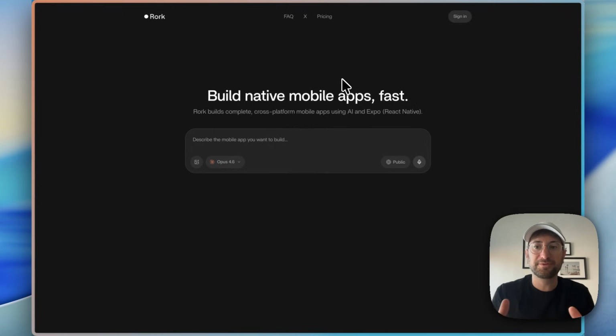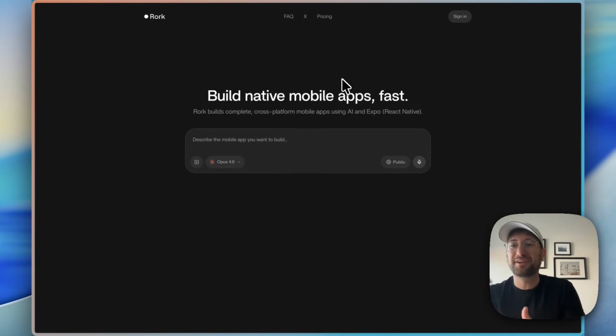So hopefully as you're going through these different platforms and learning about them, you're kind of understanding some of the differences and maybe are able to then narrow down to a couple that you want to try out for yourself. And that's what I recommend, is picking a few of these that you want to try out. They almost all have free trials or a pretty cheap first month to try it out, and then go with the one that you feel most comfortable with.